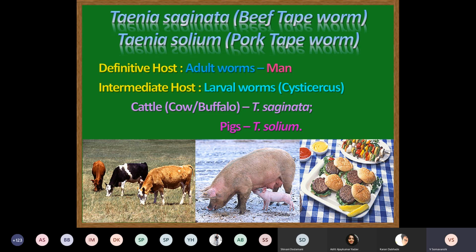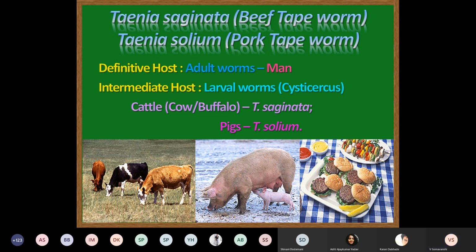As I have told you, Cysticercus, the larval form, is present in the muscular organs of the intermediate hosts, cows and pigs. When such muscles contain Cysticercus, which is singular, plural being Cysticerci, and we consume them from the flesh of these animals, undercooked or raw, man gets infected with the larval form, that is the Cysticercus.